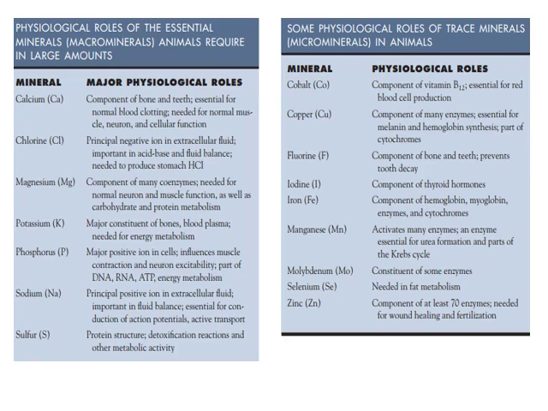Here is the physiological role of the essential minerals animals require in large amounts, and some physiological roles of trace elements in animals: calcium, chlorine, magnesium, potassium, phosphorus, sodium, sulfur. Calcium is a component of bone and blood clotting, needed for muscular contraction and neuronal action. Chlorine is present in HCl and in the neuronal membrane. Magnesium is a cofactor for enzymes, needed for muscular contraction and neuronal action. Potassium is for bones, blood plasma and energy metabolism.